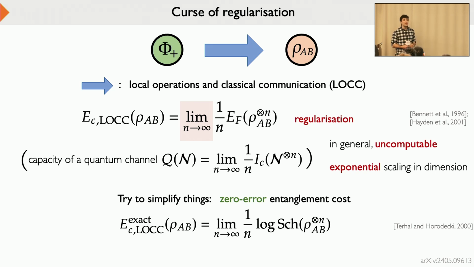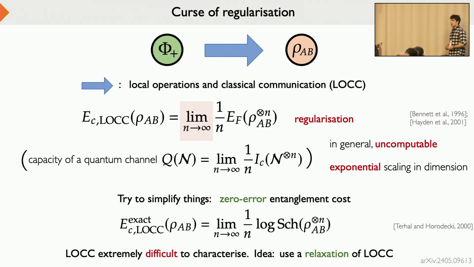But what really is the problem? What is the reason why these expressions are so difficult? Maybe, one could think, it's because of the choice of LOCC operations. It is indeed a terribly difficult set to understand, even to try to simplify mathematically. We really have very little understanding of the structure of the set of LOCC. So we could say, okay, let's try to use an approximation. Let's try to relax it a bit and see if we can simplify the theory in an essentially approximate way.